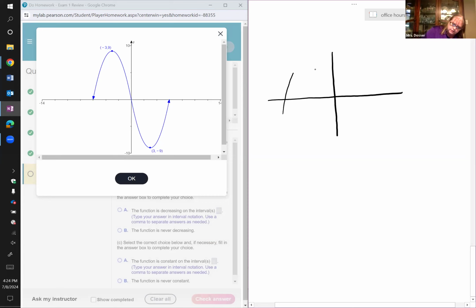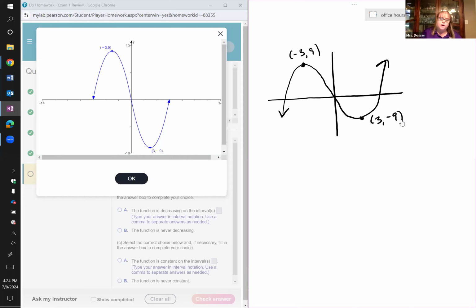It looks something like this. This point over here is -3, 9, and this point down here is +3 and -9. And so we're asked the largest open intervals of the domain over which it's increasing, decreasing, or constant.